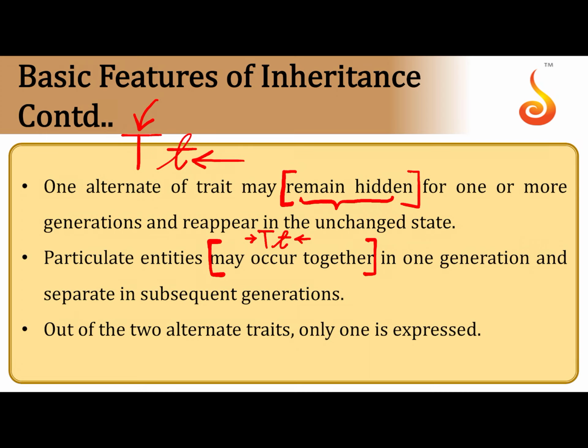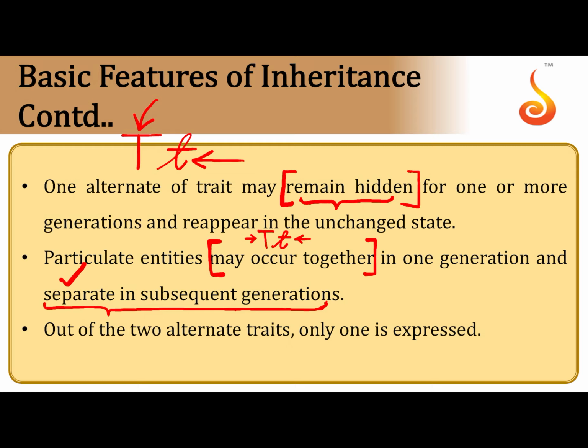However, even though they are present together, they will not blend or mix with each other. They undergo segregation during subsequent generations as per Mendel's second law, which is the law of segregation. So even though the genes controlling the alternate forms of a character, the genes controlling the pair of contrasting traits, that is capital T and small t, remain together for a very long time, they will ultimately separate during the time of gametogenesis.